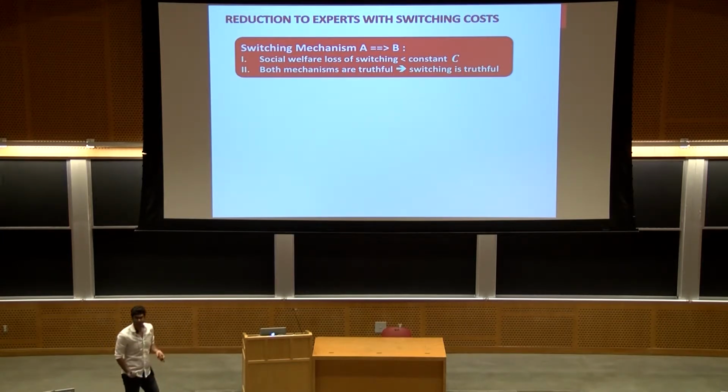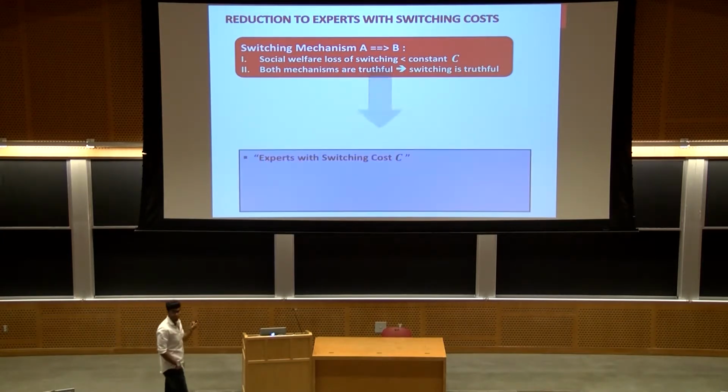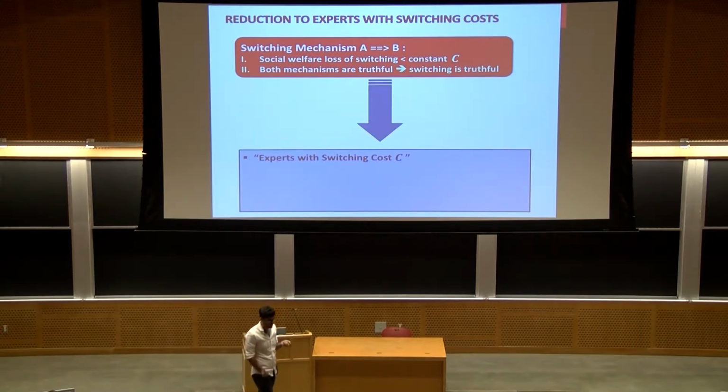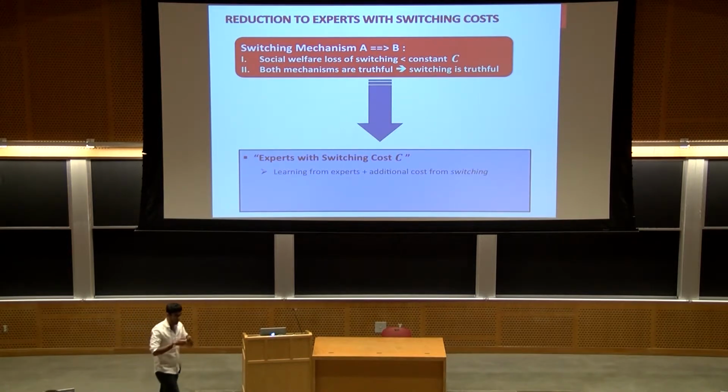Now, if you have such a mechanism, it's not that hard to see that actually the problem will be reduced to a learning problem, which I call expert with switching cost, C. And this is indeed a well-studied problem in the literature. So what is this problem? This is the following problem. It's like learning from expert advices. But once you switch from one expert to another, you incur an extra cost C as the algorithm.